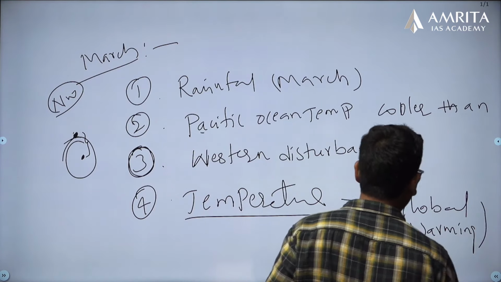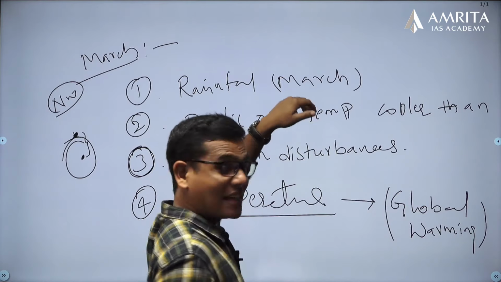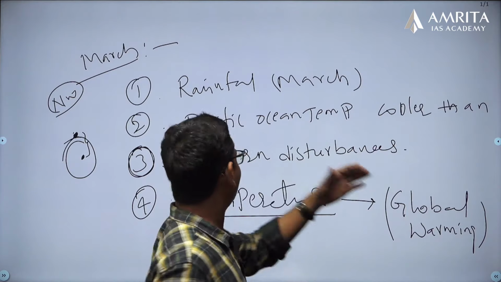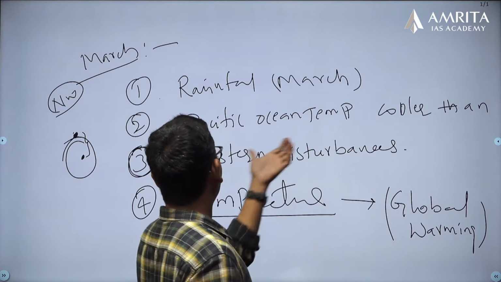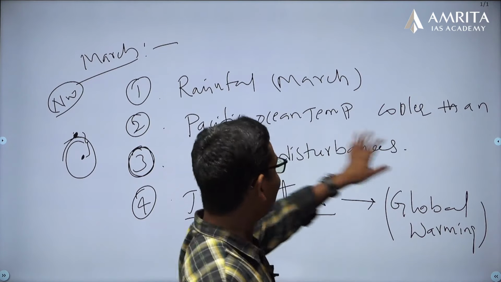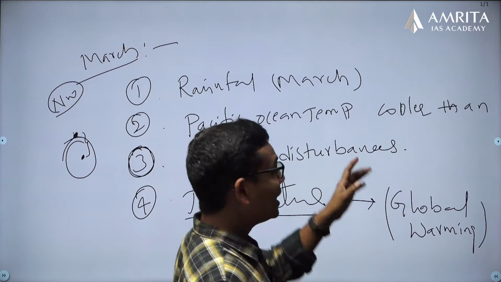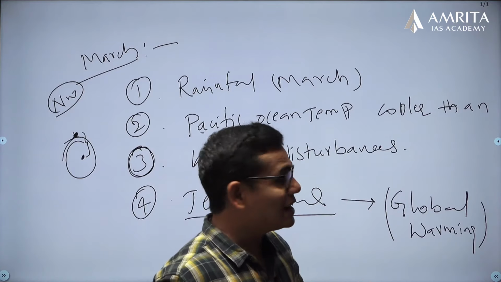So global warming is one reason, and the abnormality that happened this year is another reason, which happened both in the Pacific Ocean as well as in the western disturbances. Because of these reasons, the heat wave condition prevailed in the early summer.